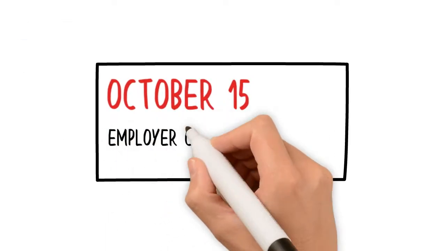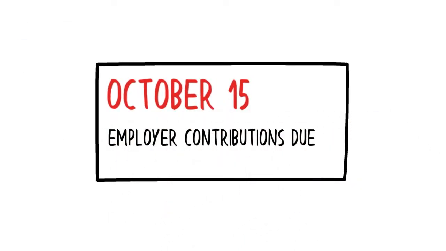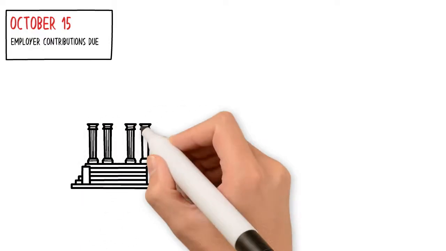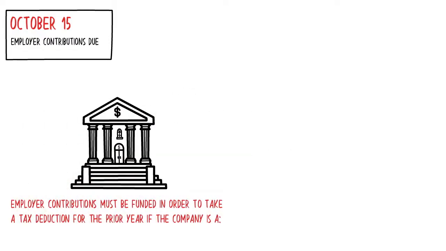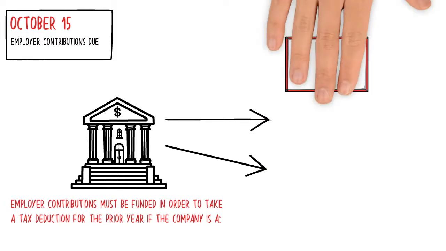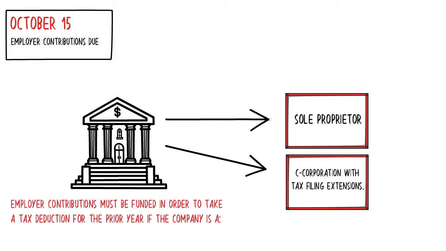October 15. Employer contributions are due. The employer contributions must be funded by October 15 to take a tax deduction for the prior year if the company is a sole proprietor or a C corporation with tax filing extensions.